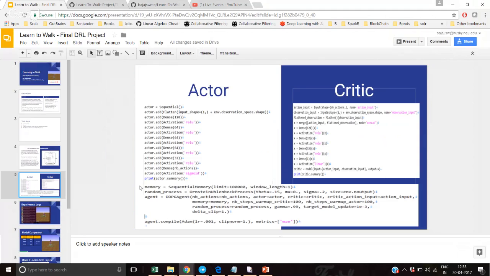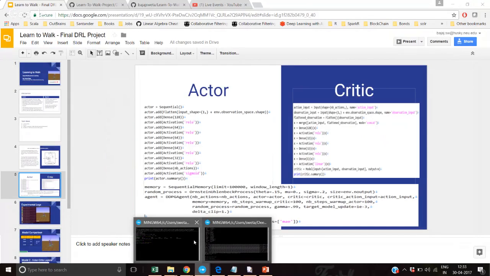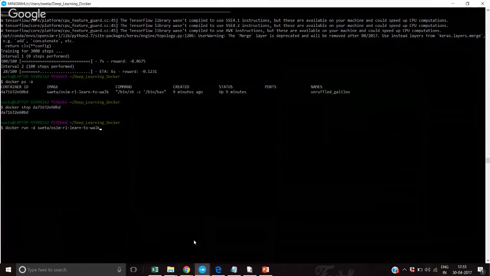So let's see how this model works. Basically, I have created a Docker image which is public as of now. The Docker image name is Shweta Osim RL Learn to Walk. Shweta is nothing but the username, and Osim RL Learn to Walk is the image name.